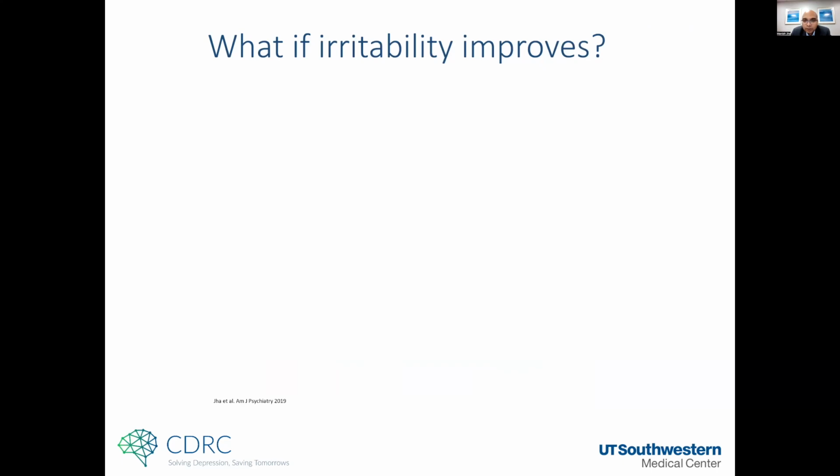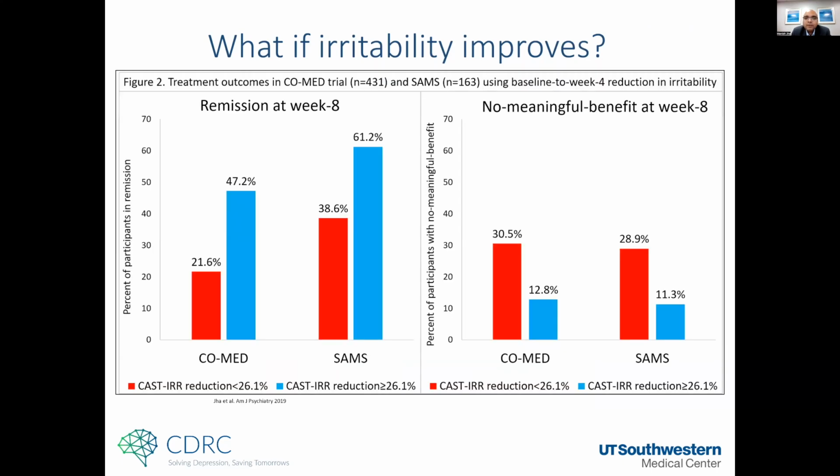That's what we looked at in the second set of analyses, where we looked at whether people had median or greater improvement in irritability by week 4, and whether at week 8 they were more likely to be in remission. You can see that in one of the studies, those who had less than median improvement versus those who had greater than or equal to median improvement in irritability, the likelihood of remission at week 8 was over twofold. It also applied to another study, an open-label study that we had, and they were more likely to have a meaningful benefit, so less likely to have no meaningful benefit.